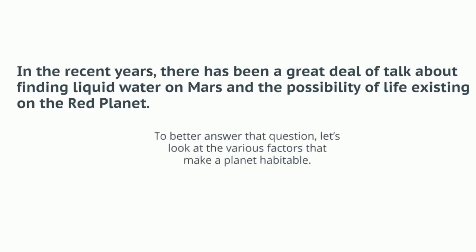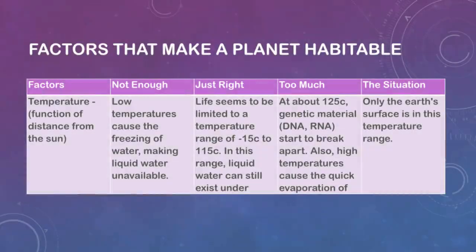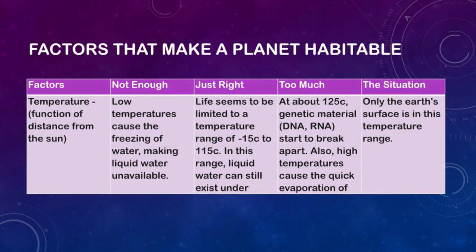In recent years, there has been a great deal of talk about finding liquid water on Mars and the possibility of life existing on the red planet. To better answer that question, let's look at the various factors that make a planet habitable. Take a look at the table. Read each of the factors and the corresponding implications depending on its characteristics. What will happen if these factors become too much, in right amount, or not sufficient to provide? In this way, you can compare the different factors that make a planet suitable to support life. If you're done, you can proceed to the first activity on Lesson 2.